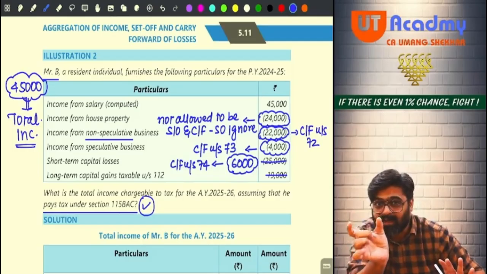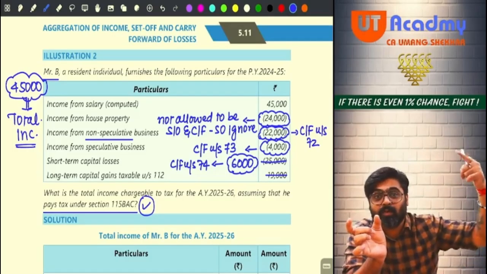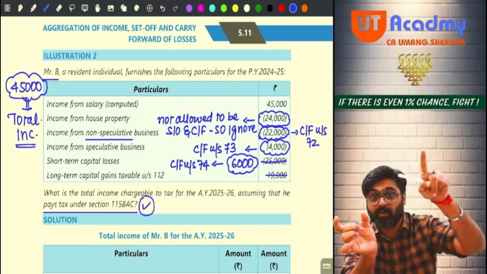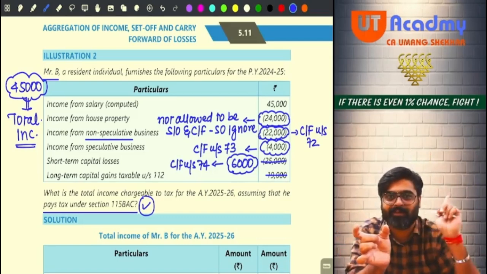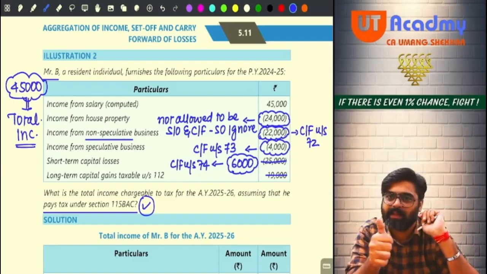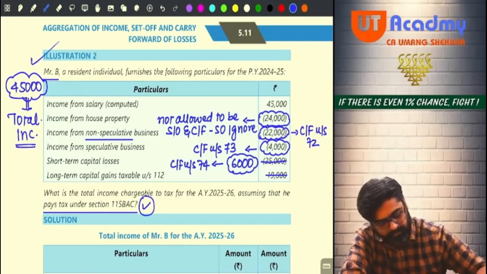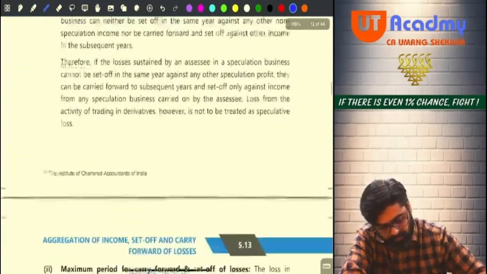But the current year house property loss, which you were setting off against other heads to the extent of 2 lakhs, that will not happen. And if you cannot do that, you cannot carry forward also. Current year house property loss, they are talking. Done? Next. Question number 2 done. See, this is your final income, 45. Now coming to question number 3.